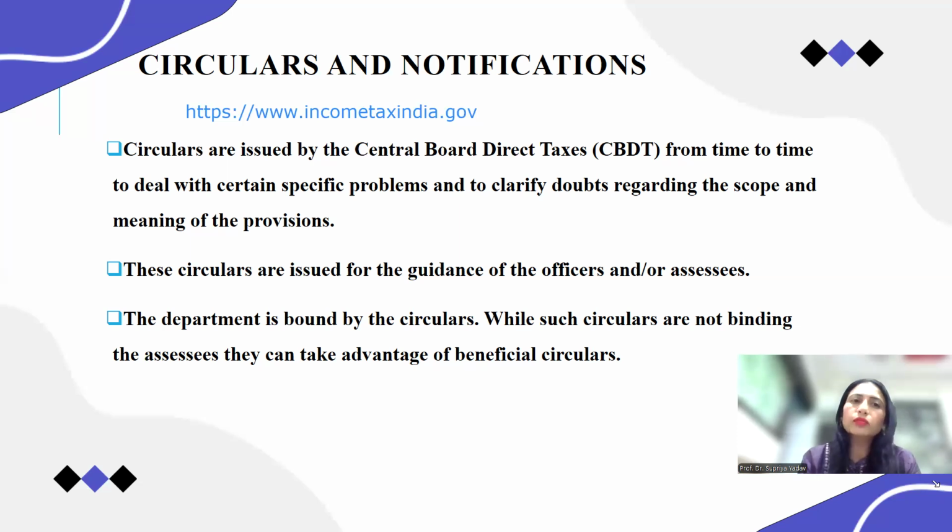But whenever we want to withdraw those circulars and notifications, at that time also we have to issue another circular or notification, saying that this circular dated this one is withdrawn from this date. So this is the important thing we have to understand: circulars and notifications are issued by the CBDT for the guidance of the officers and assessors, and it is for a temporary period, but the act is for a permanent period. The act is going to apply for a permanent or a long period.